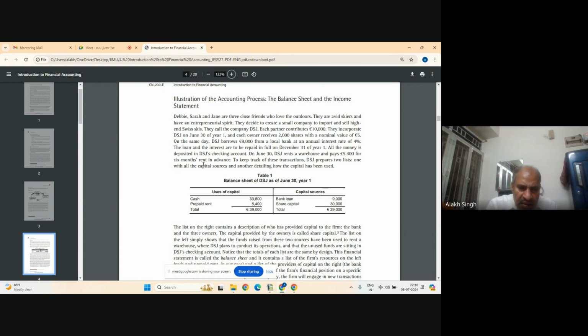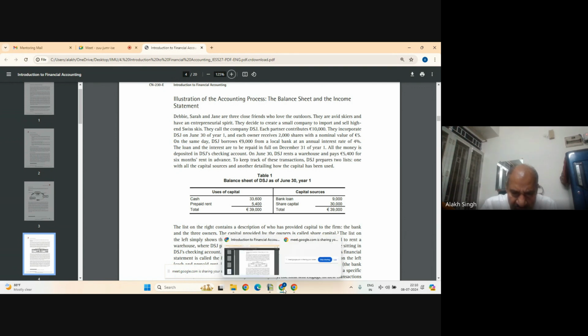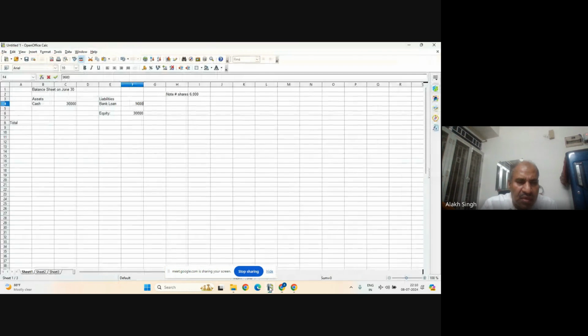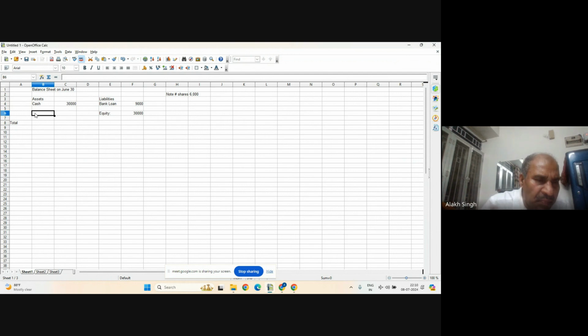So this is rent in advance, so this becomes prepaid rent. Prepaid rent is 5,400. We write it on the asset side because it has been prepaid and we are going to use it. Prepaid rent, 5,400. So what is the cash left?